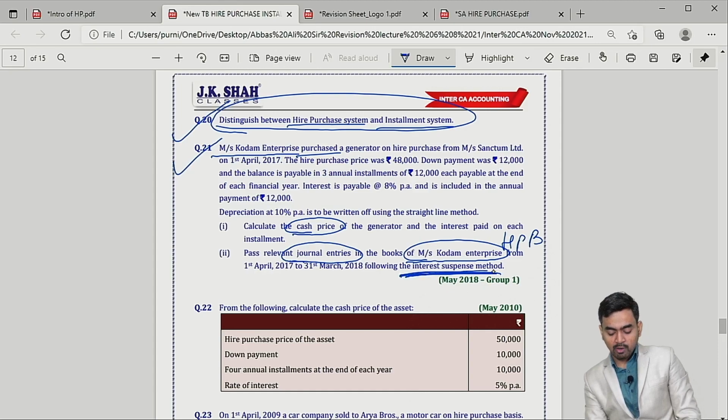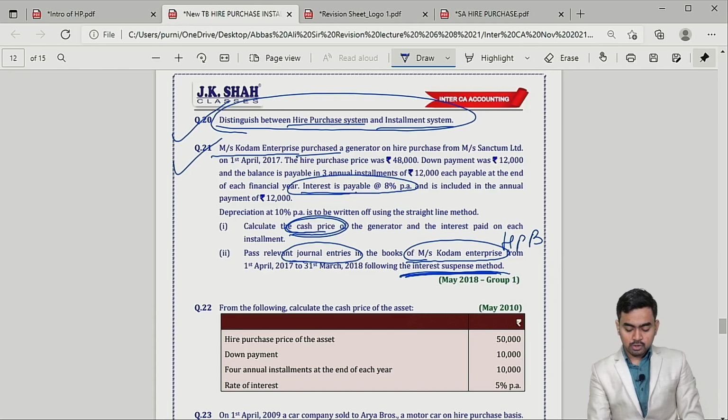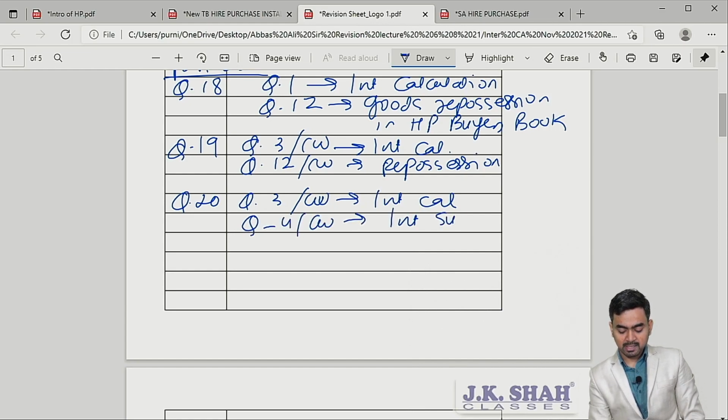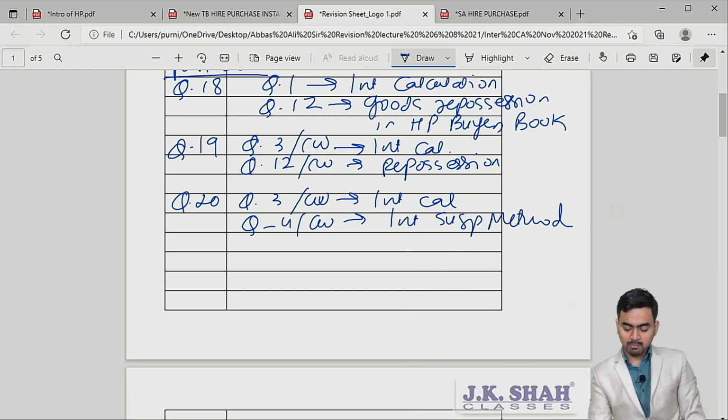So my dear students, for interest suspense you can refer question number 4, and for cash price calculation, interest rate is given 8% but the cash price is not there. So I can give you a reference over here. You can refer question number 3 of classwork for interest calculation, and question number 4 of classwork for interest suspense method. This is question number 21, because question number 20 is the difference between hire purchase price and installment system.